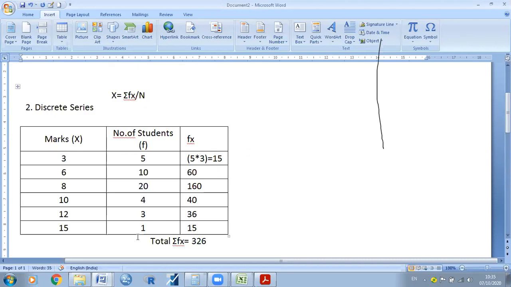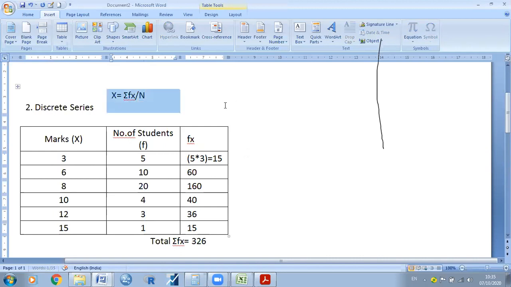Sometimes we also write sigma f instead of n. Sigma f is nothing but the sum of frequencies.